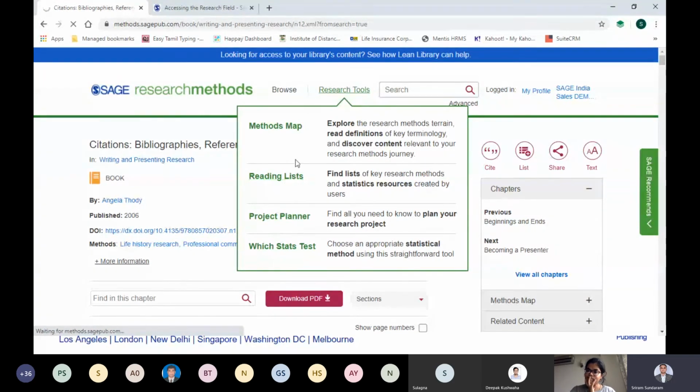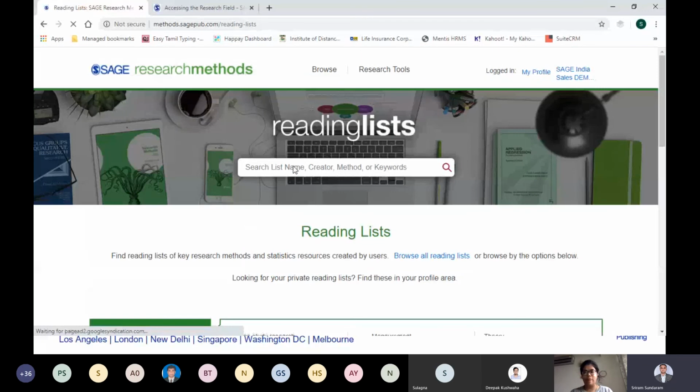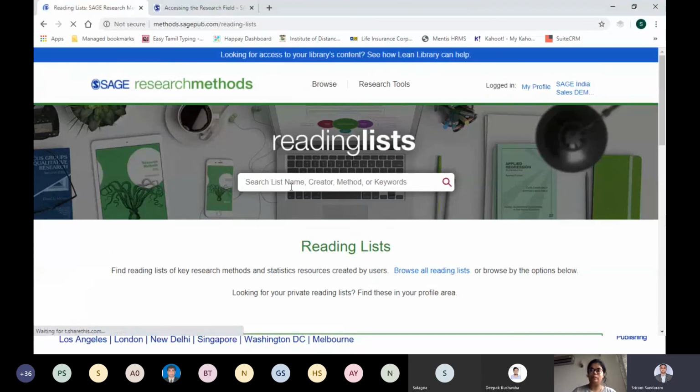Every research tool and every content type has a separate page in itself in this platform. What I mean by a separate page is that the moment you click on this, you land on the reading list homepage. So you can search the reading list created by others using the list name, such as bibliography, or the creator. In this case, I am the creator. You can put my name, Sriram, and search, or else you can type a method name. If you don't know both, but I want to see something on sampling, then I can, or focus group as a method.